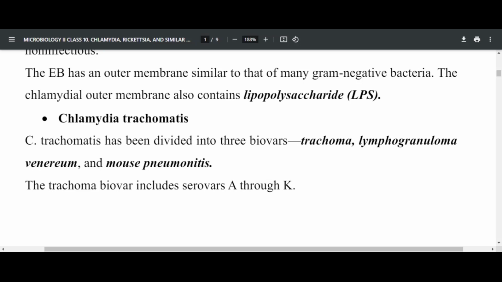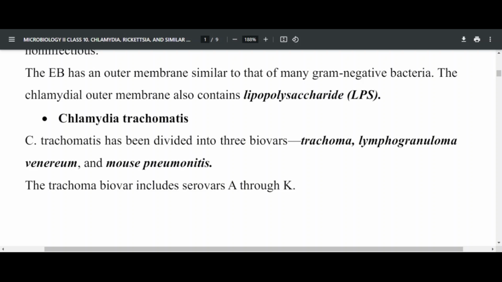For example, one biovar of Chlamydia causes trachoma, which affects the eyes. The second is called lymphogranuloma venereum, which affects the reproductive organs, and the mouse pneumonitis biovar affects the respiratory tract, more specifically the lungs.